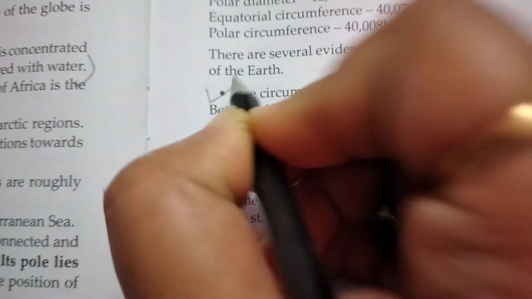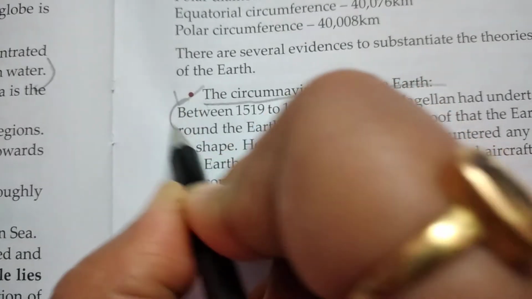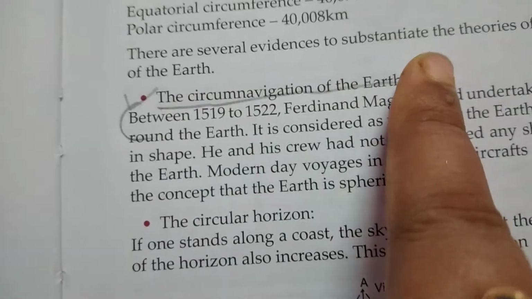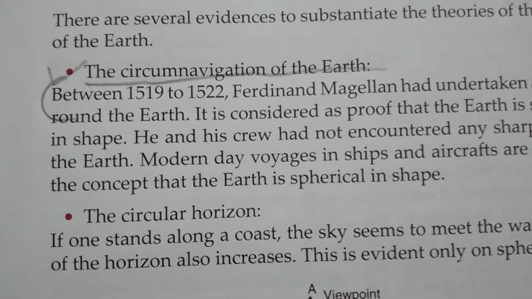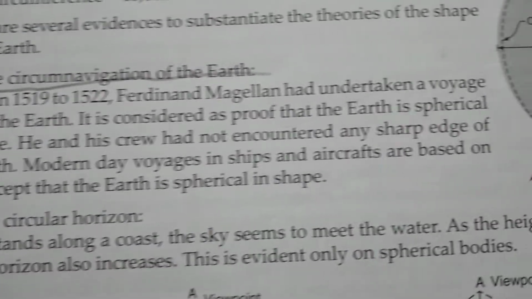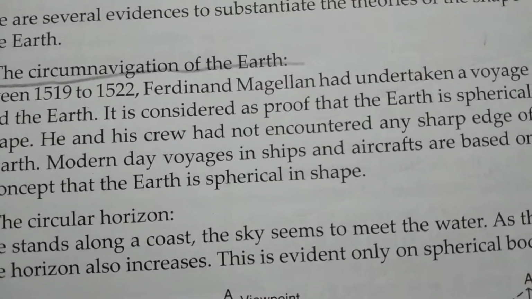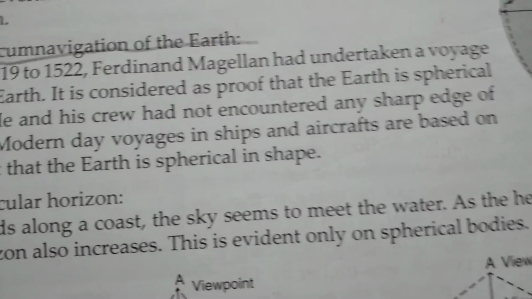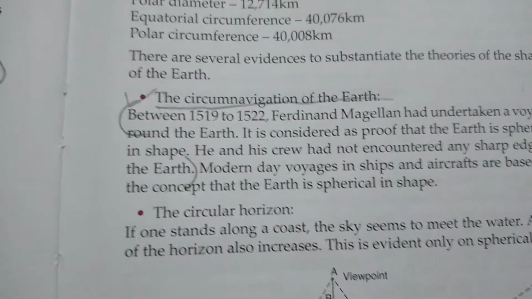So our first point is the circumnavigation of the earth. So we will write like this. This will be our point head, that is the circumnavigation of the earth, and we will write it like this. Between 1519 to 1522, Ferdinand Magellan had undertaken a voyage around the earth. It is considered as proof that the earth is spherical in shape. He and his crew had not encountered any sharp edge of the earth. So up to this much is the first point.